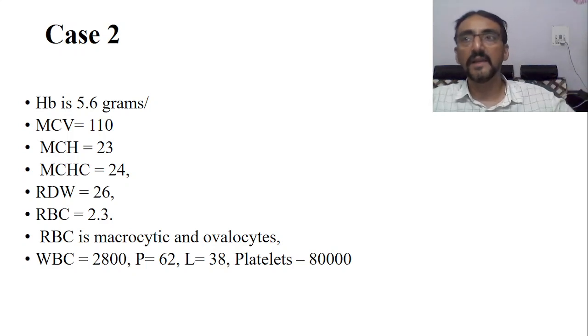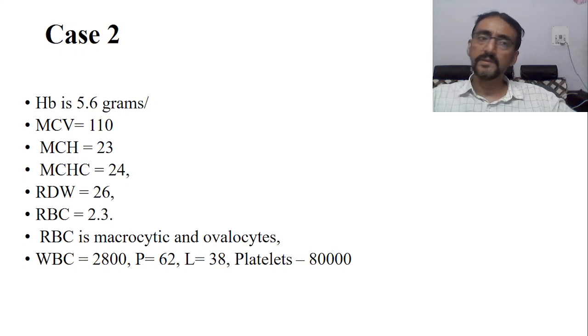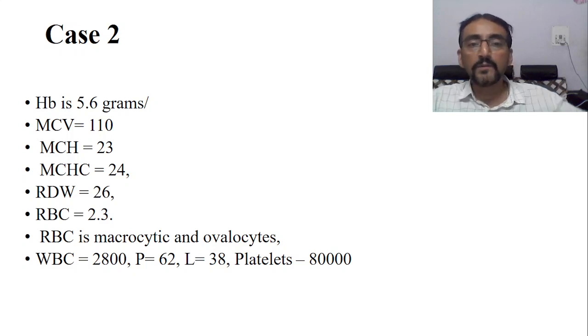Now look into the WBC cell line. WBC is 2800, so it is extremely low, isn't it? Polymorphs 62, lymphocytes 38. So there is some problem with the WBC cell line also. And if you look into platelets, platelets are also decreased. Platelets should be around 5 lakhs, but it is only 80,000. That means the platelets are also decreased. Now the picture is very clear.